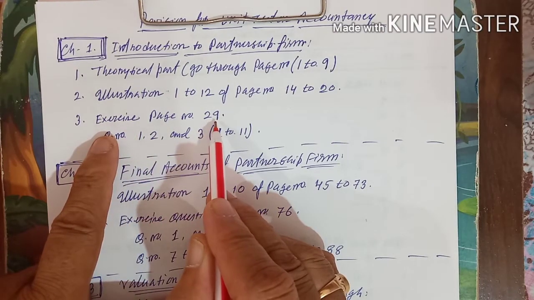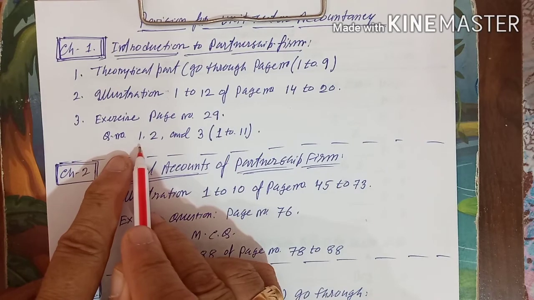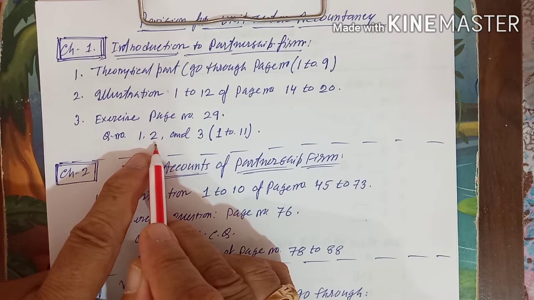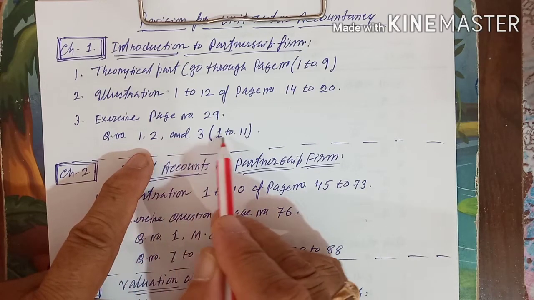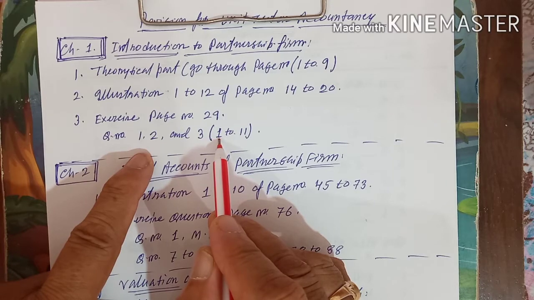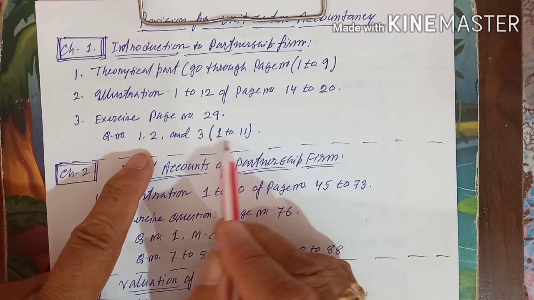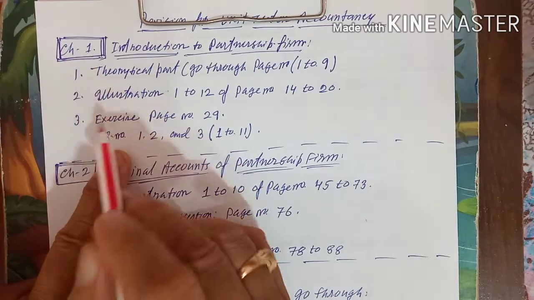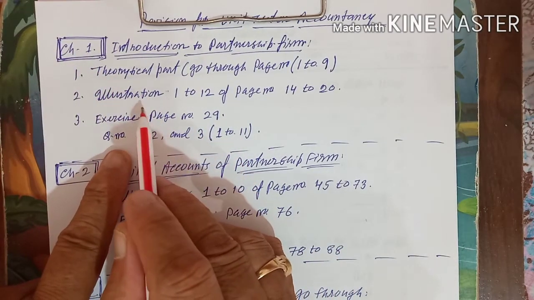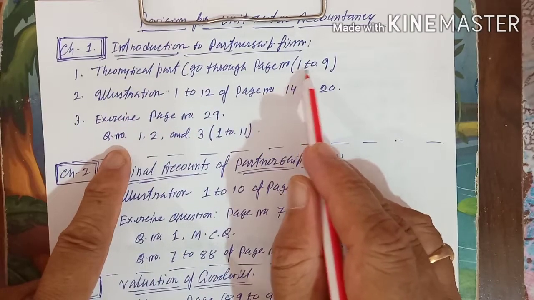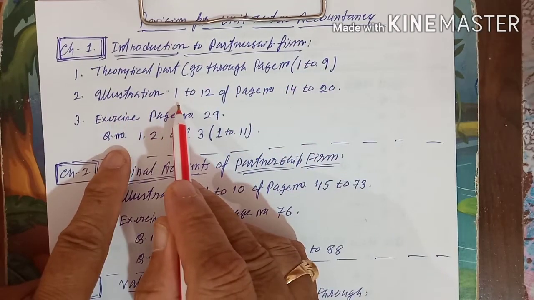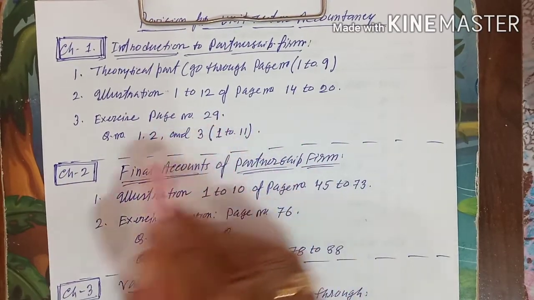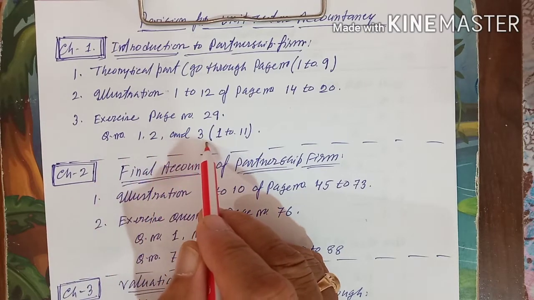Exercise page number 29: question number 1, which is MCQ; question number 2, which is for Section B; and under question number 3, questions 1 to 11, all short type questions are given. So for chapter 1, you will go through these three things: the theoretical part, page number 1 to 9; illustrations 1 to 12 of page number 14 to 20; and the exercise of page number 29, questions 1, 2 and 3.